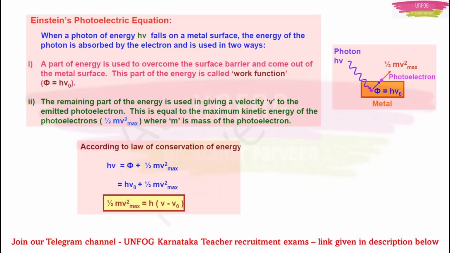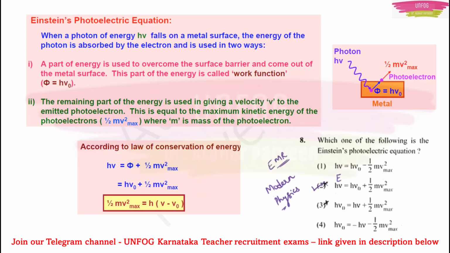According to the law of conservation of energy, Einstein then gave this equation of the photoelectric effect. He told that the energy is equal to these two energies. First is the work function plus the kinetic energy. Work function is h nu naught, right? Then the kinetic energy is half mv square. And E is h nu, which is on the left hand side. With this we can say that the kinetic energy of the photoelectron is equal to h into nu minus nu naught. Okay, this is an important formula. You have to remember it.